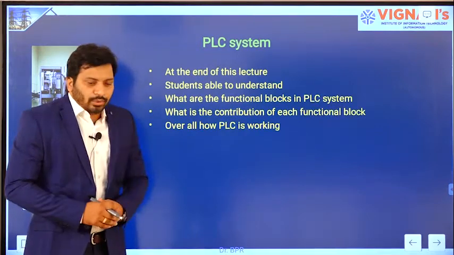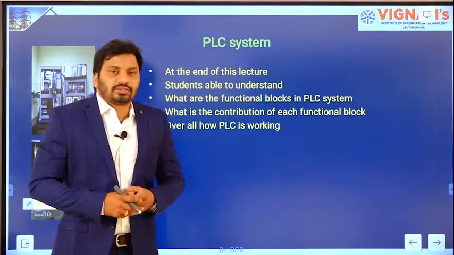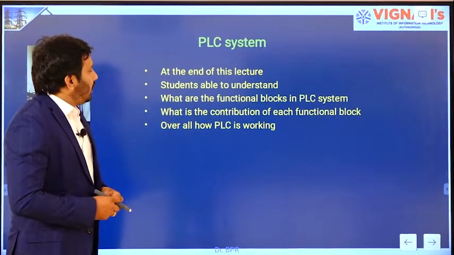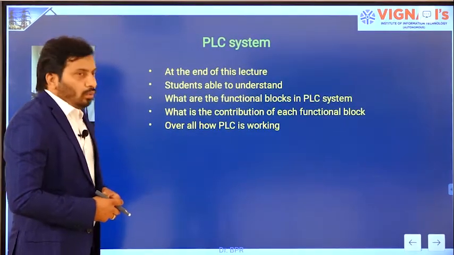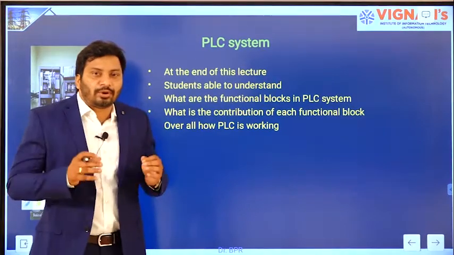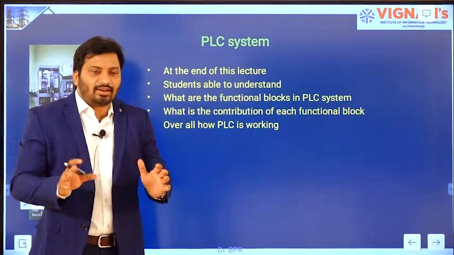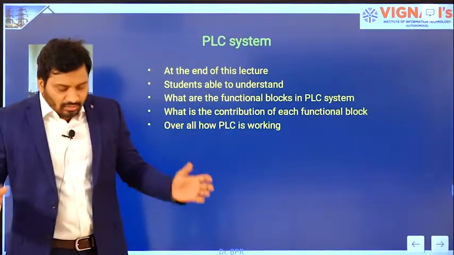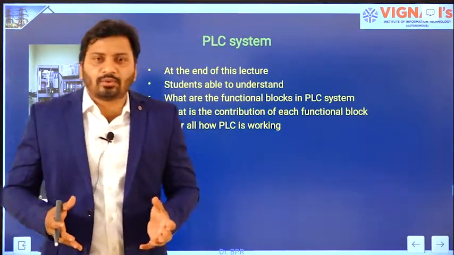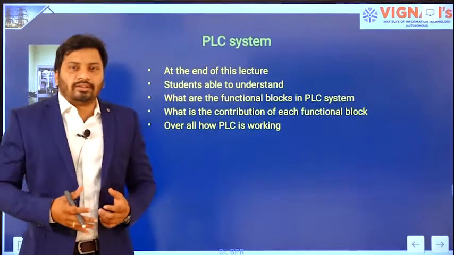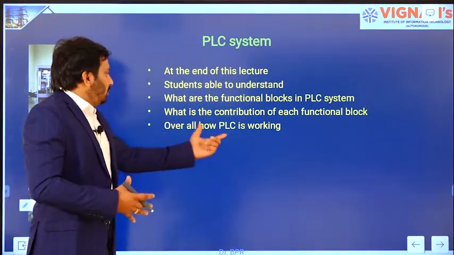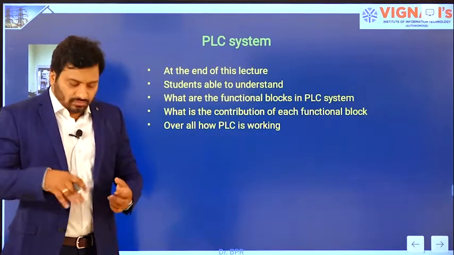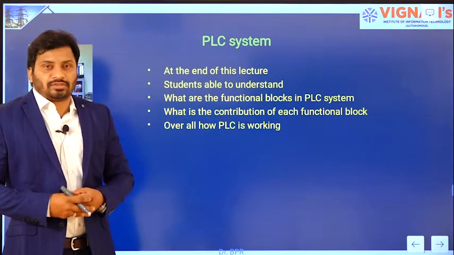So first we need to understand what the functional blocks in the PLC are, right? And how each functional block contributes towards the high-end operation. Finally, how the overall functional units work together to operate or control, so as to automate the process, right?